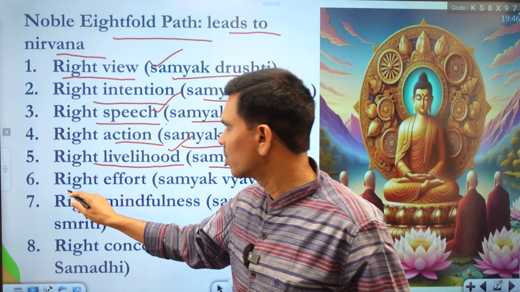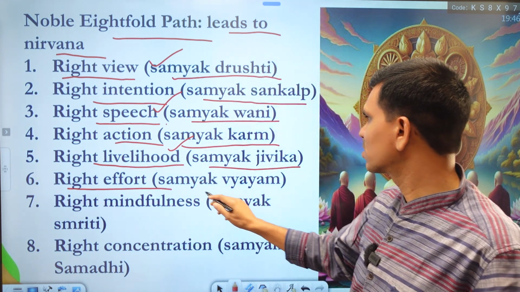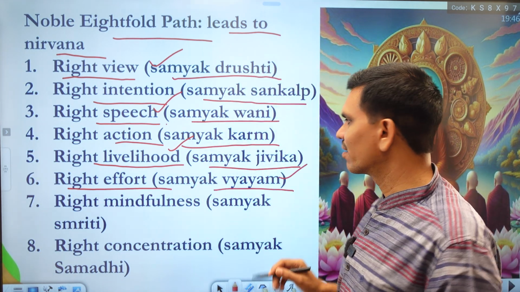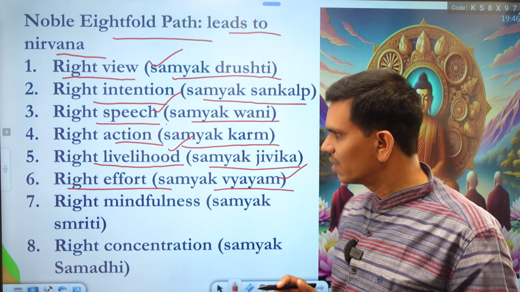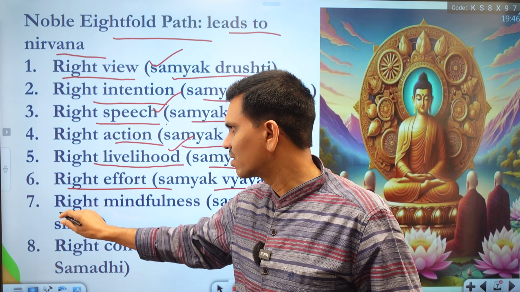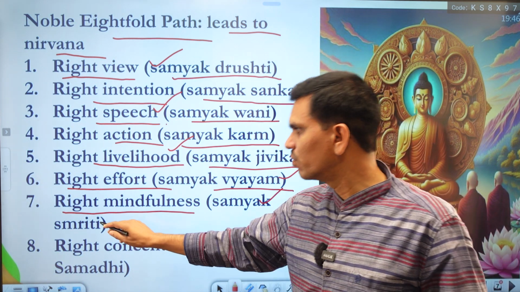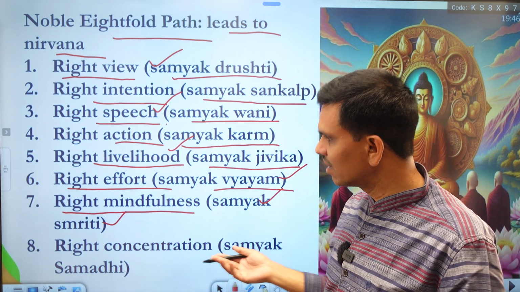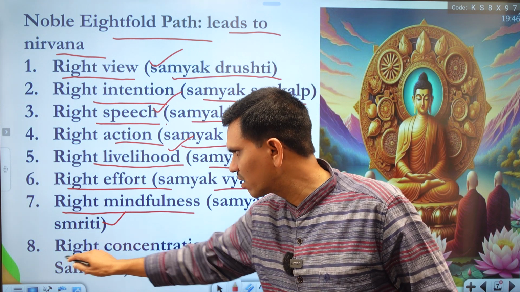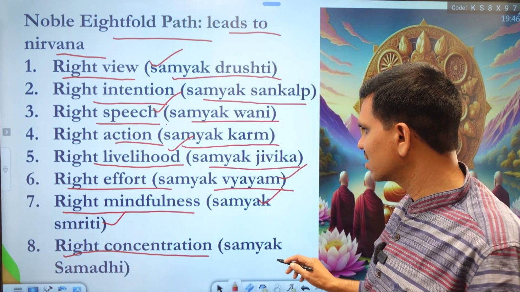The sixth path is right effort, samyak vyayam. We should take right effort to lead to nirvana. The seventh is right mindfulness, samyak smriti, which is also important in Buddhism. And the last path is right consciousness, samyak samadhi.